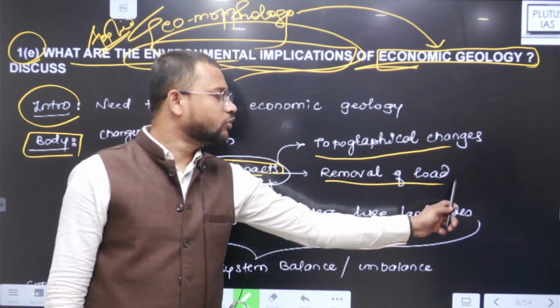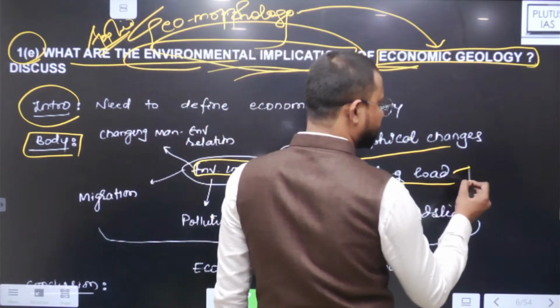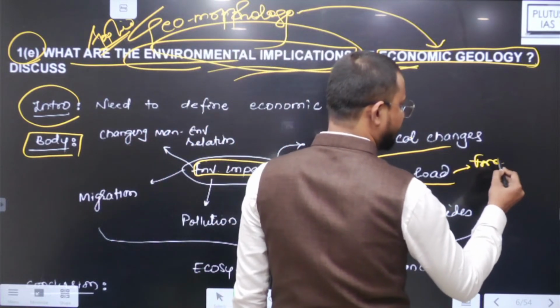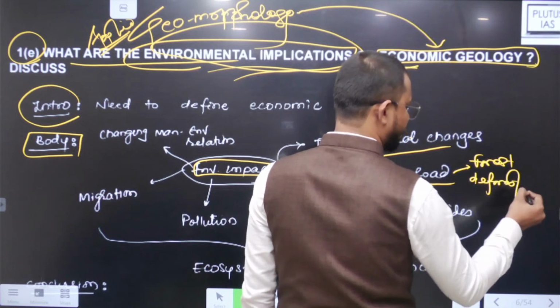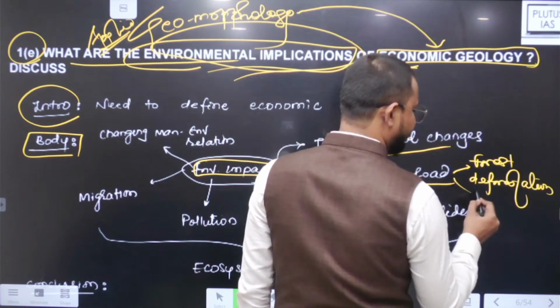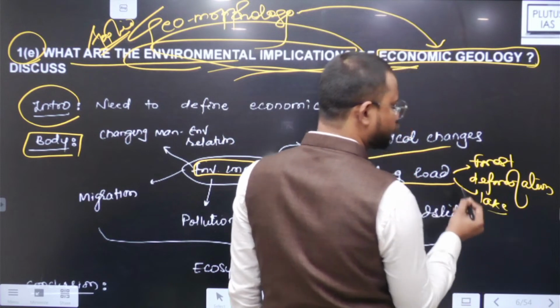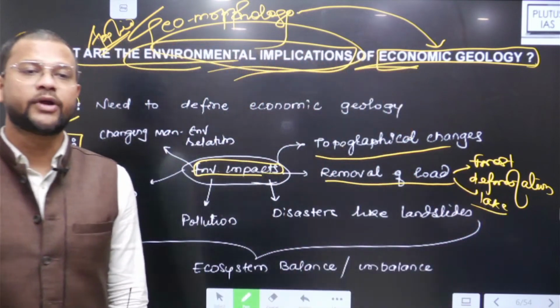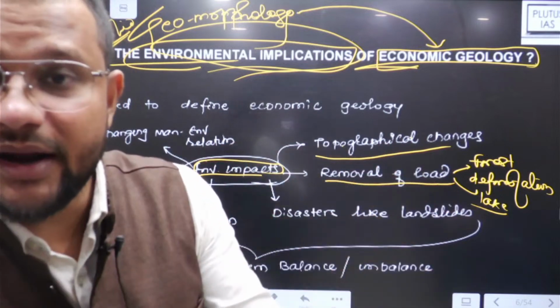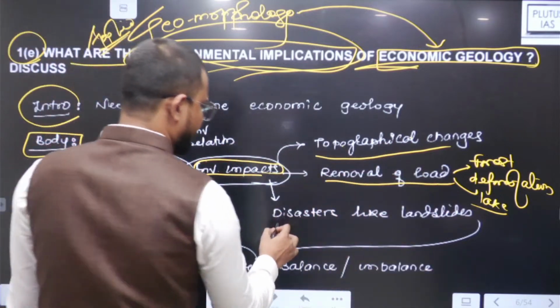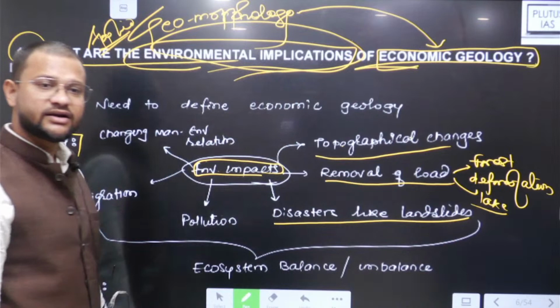Next, removal of load. Load means burden, which means forest, or deforestation that it leads to, or if there is any lake or water body that needs to be removed. So removal of load or burden from the surface. Then disasters like landslides that economic geology leads to.